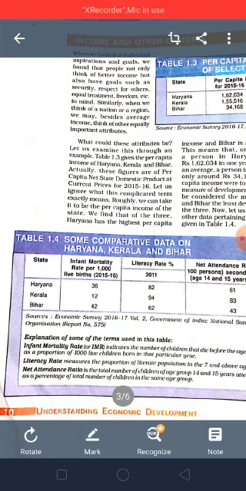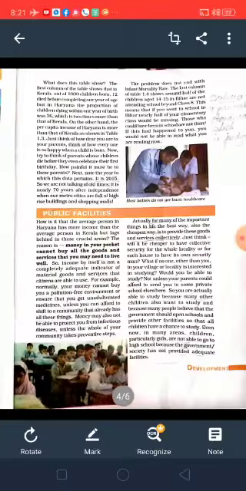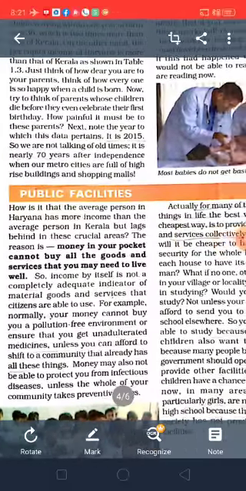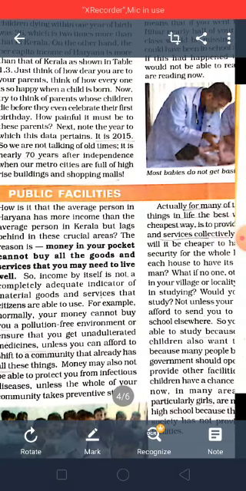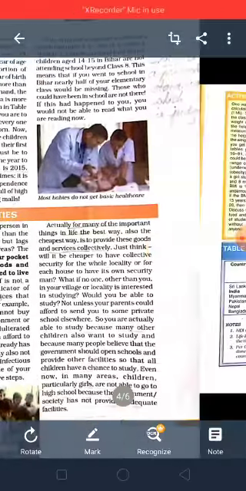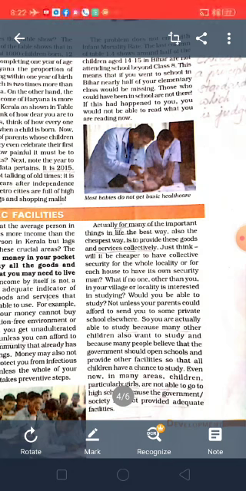So, money in your pocket. Here we can see public facilities, children. Money in your pocket cannot buy all the goods and services that you may need to live well. Actually, for many of the important things in life, the best way, also the cheapest way, is to provide these goods and services collectively. Just think, will it be cheaper to have collective security for the whole locality or for each house to have its own security man?